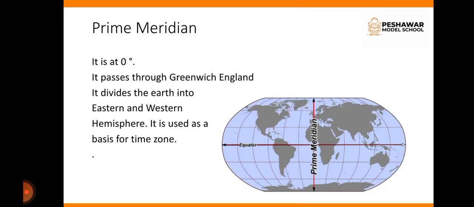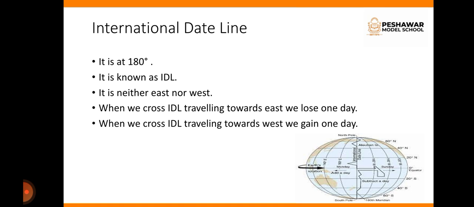Prime meridian is basically at 0 degree. It passes through Greenwich, England. It is basically at the very center of the earth. Its degree is 0. It divides the earth into eastern and western hemisphere. It is used as a basis for time zone. From the prime meridian, which is passing through Greenwich, England, we can determine the time zone.